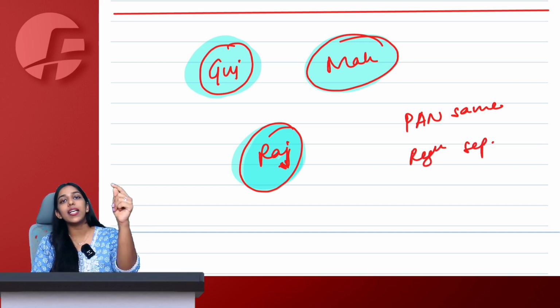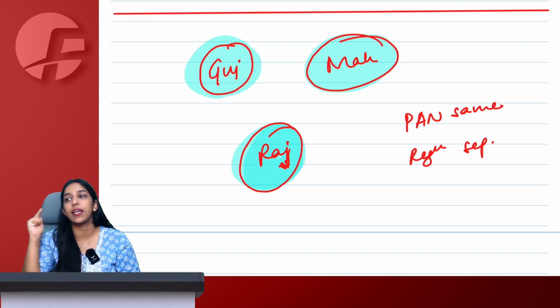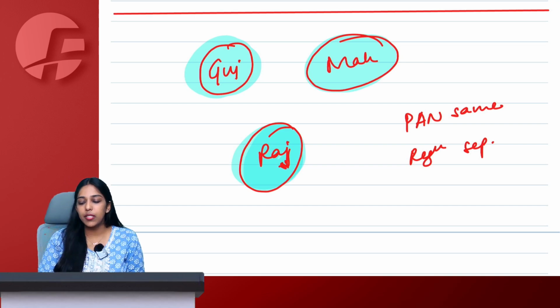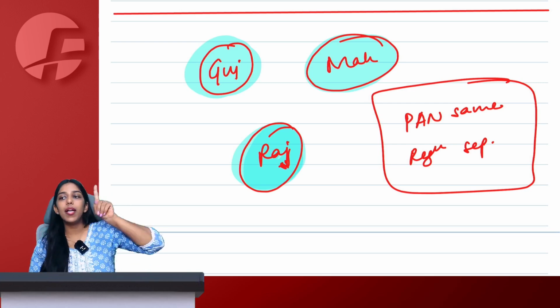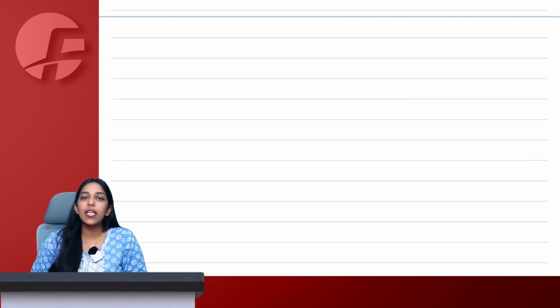Therefore, with respect to the GST numbers of Gujarat, Maharashtra and Rajasthan, we will say that all of these 3 registrations are distinct persons. Do you understand the meaning of distinct person? It is very simple. Same PAN, separate registration is known as distinct person, owned by one person but separately registered under GST. Let's take another example.